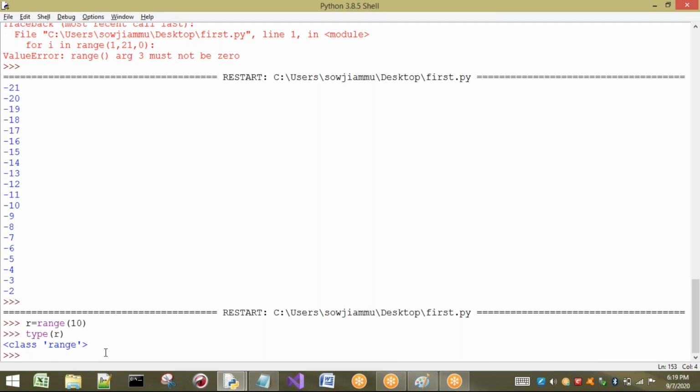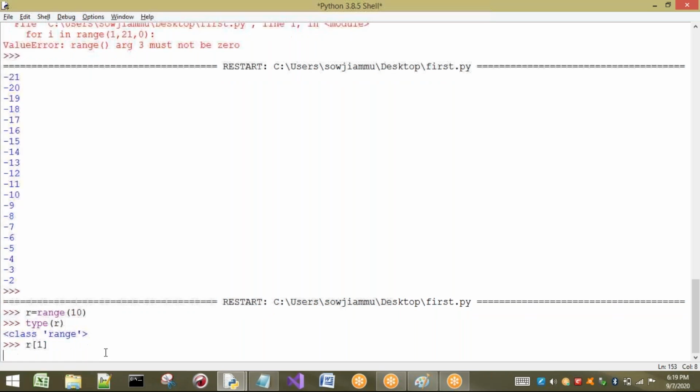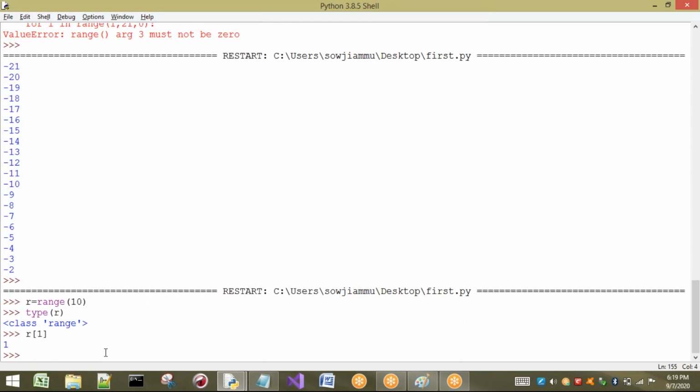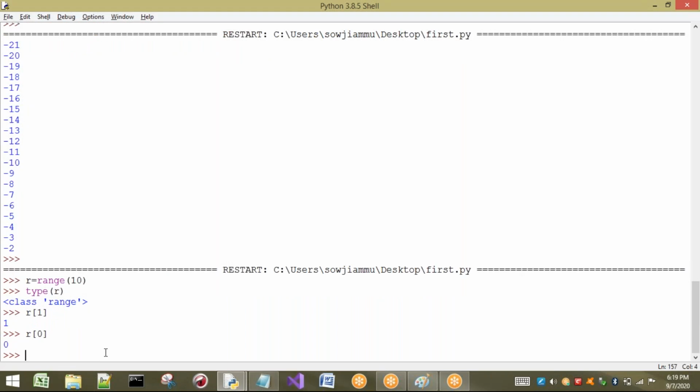We can do that as we have seen in our for loop, but now I want to show you immutability. If I want to print r of 1, we are going to get the value 1, because values 0 to 9 are taken. So r of 1 gives me 1, and r of 0 gives me 0. Now I am trying to change the value at r of 3 equal to 25.